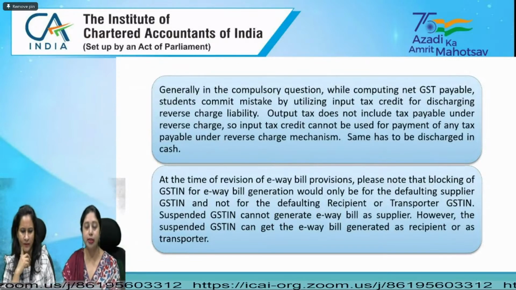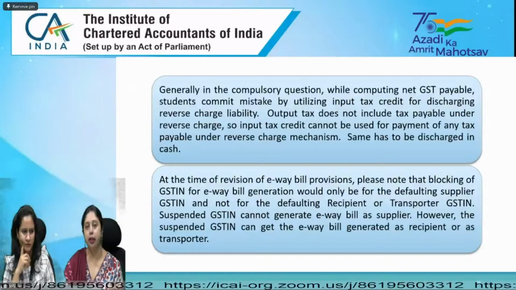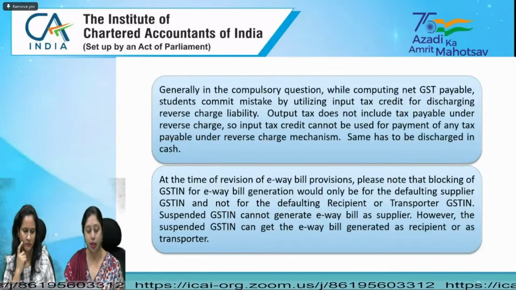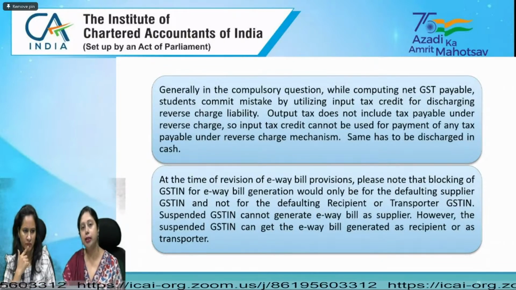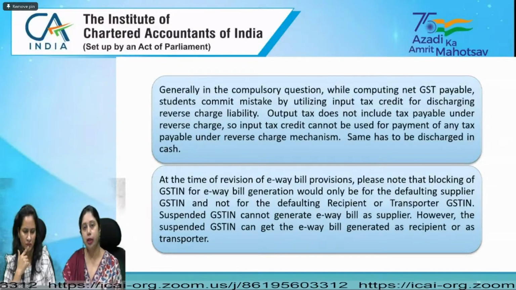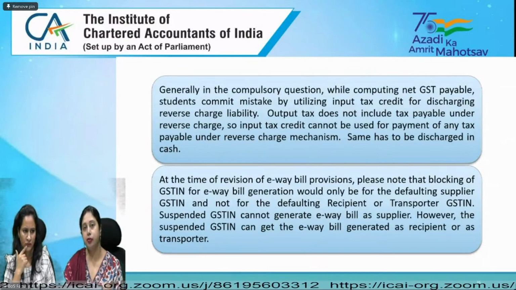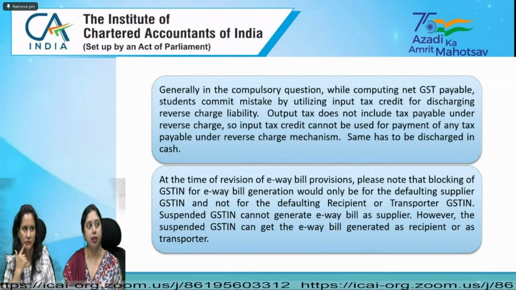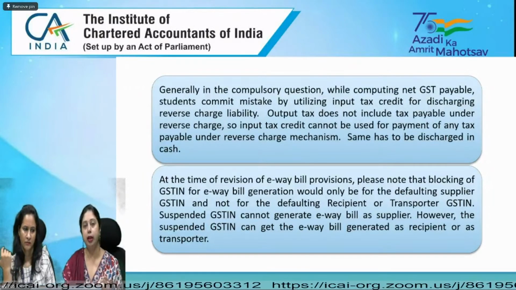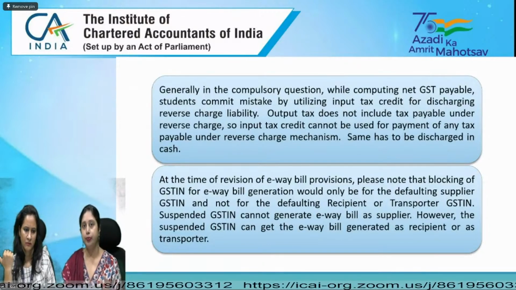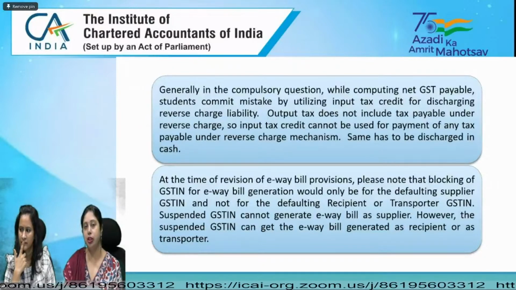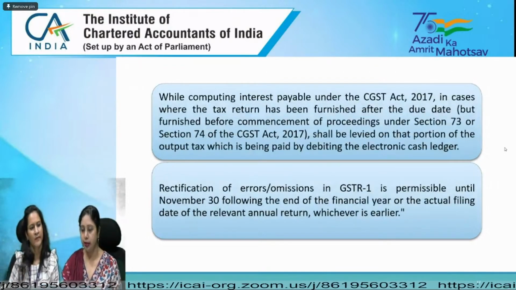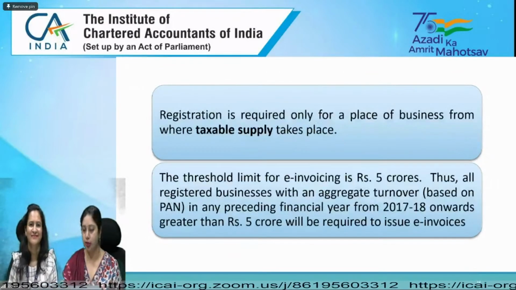In fact, there is one more. When you have inward supplies which are taxable under reverse charge, then for paying that reverse charge liability, you cannot utilize ITC, because ITC can be utilized for payment of output tax, whereas the reverse charge liability on inward supplies is not an output tax. Therefore, ITC cannot be utilized for paying for inward supplies which are taxable under reverse charge. I think these are some of the commonly committed errors, from which students will benefit.